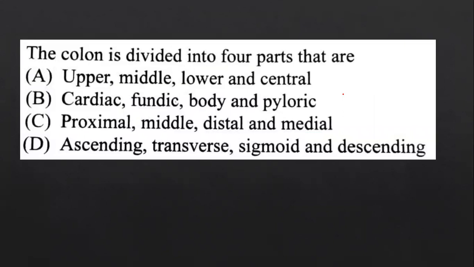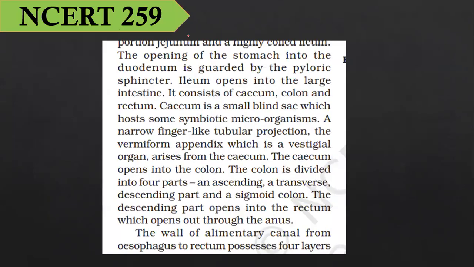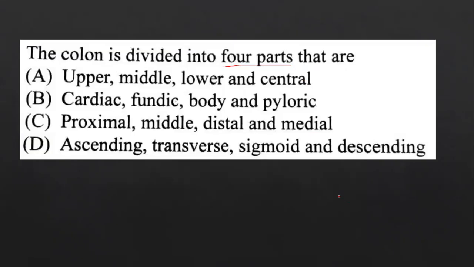Question number 7. The colon is divided into 4 parts that are. Page number 259 of NCERT, you can check out the answers. The colon is divided into 4 main parts: an ascending colon, a transverse colon, a descending colon, and a sigmoid colon. So the correct answer for this question is option number D, ascending, transverse, sigmoid, descending. Purely NCERT based.